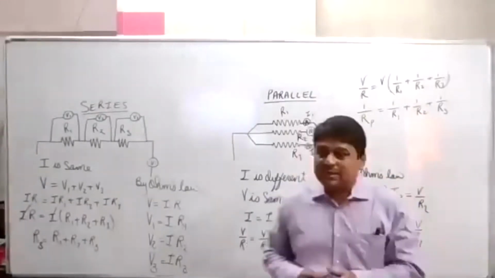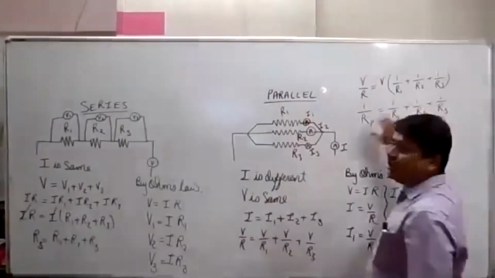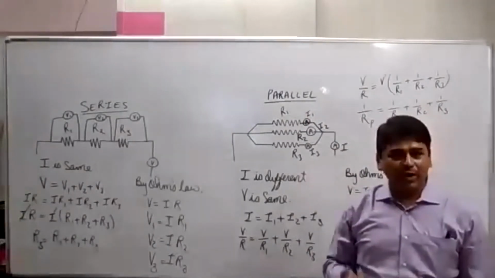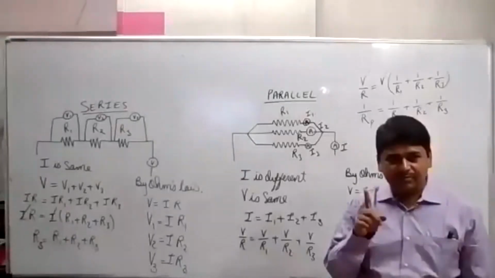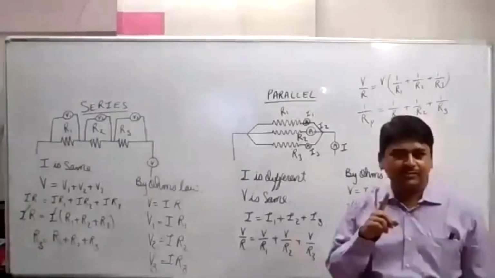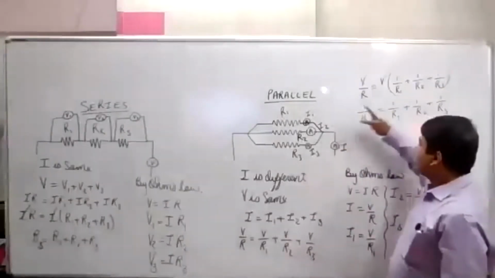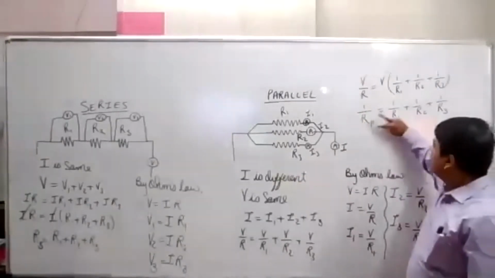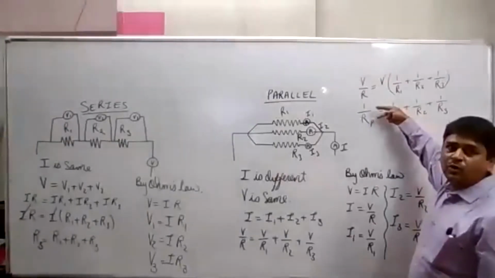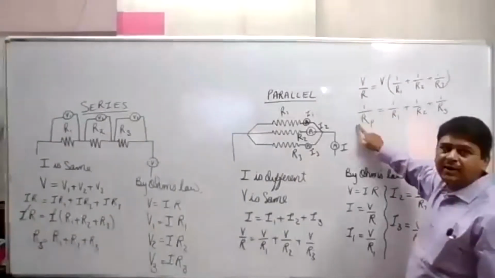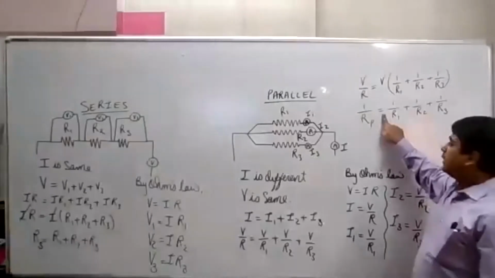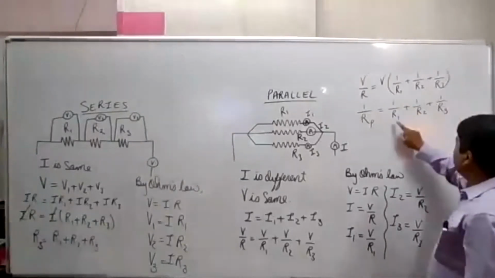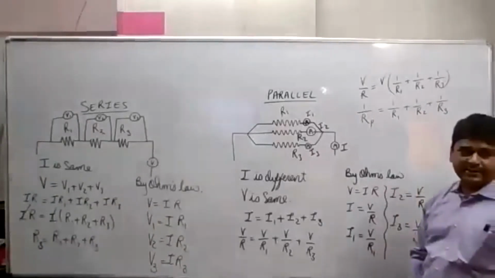Mathematical sign means symbolic form to theoretical form, okay? Should I tell you once more? Yes, sir, tell us. The reciprocal of the total equivalent resistance in parallel is equal to the sum of the reciprocals of the individual resistances.